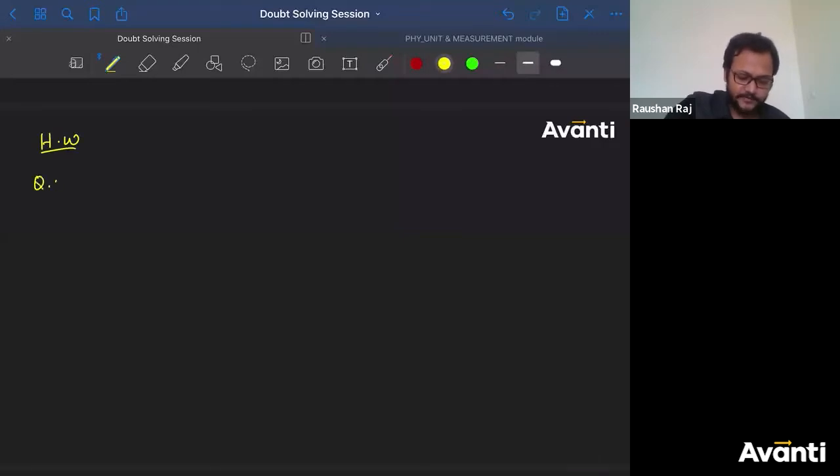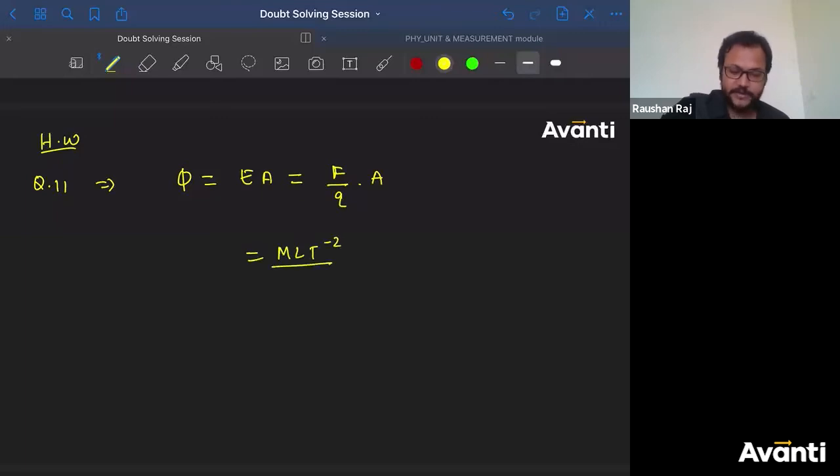Question number 11. Electric flux is equal to E into area. E, okay? Electric field is nothing but force per unit charge, into area. Now what is force? M L T inverse 2, divided by what is charge?